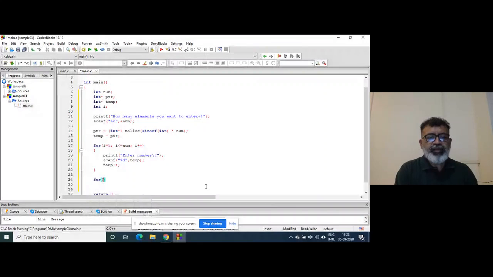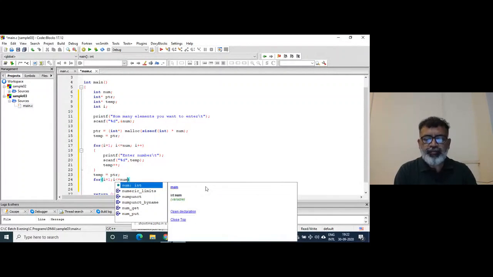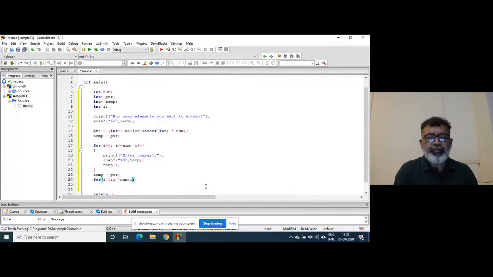and then I can write for i equals 1, i less than or equal to num, i plus plus.